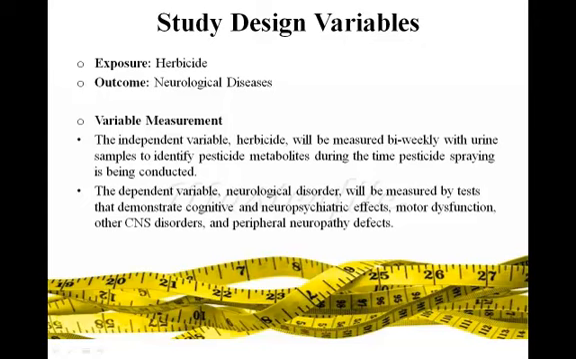The variables for this study are the exposure, herbicides, and the outcome, neurological diseases. The independent variable, herbicide, will be measured biweekly with urine samples to identify pesticide metabolites during the time pesticide spraying is being conducted. The dependent variable, neurological disorder, will be measured by tests that demonstrate cognitive and neuropsychiatric effects, motor dysfunction, other CNS disorders, and peripheral neuropathy defects.